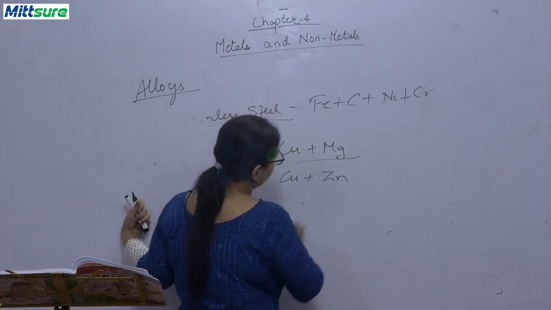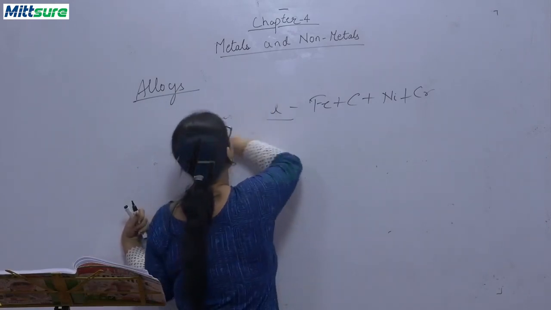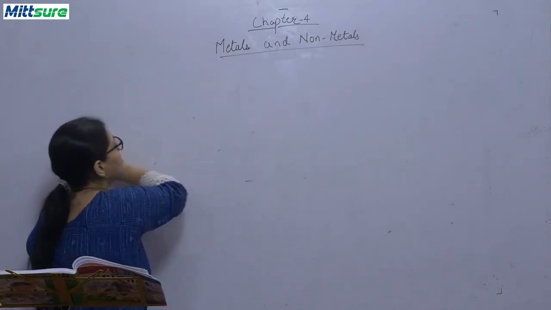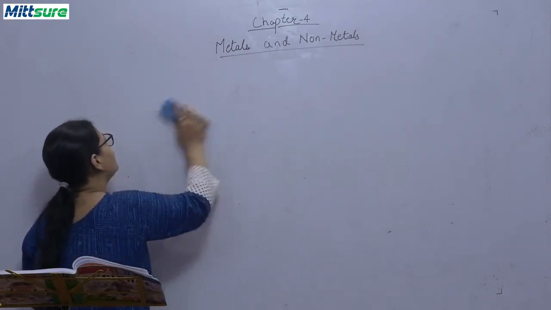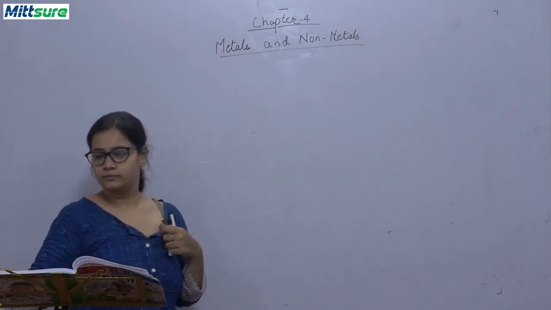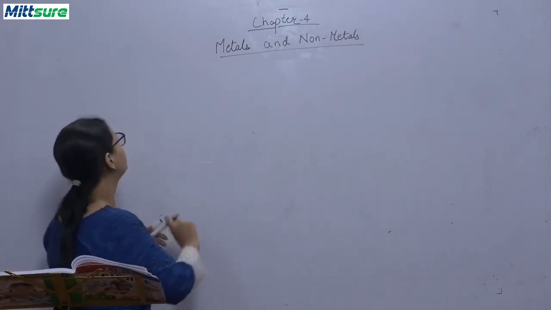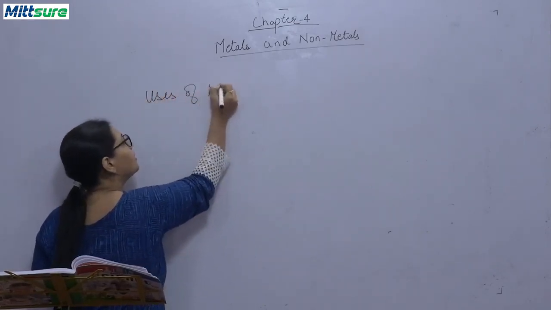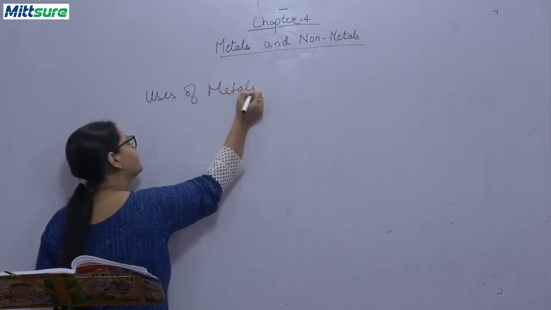Now, we will be discussing the uses of metals and non-metals. Uses of metals.